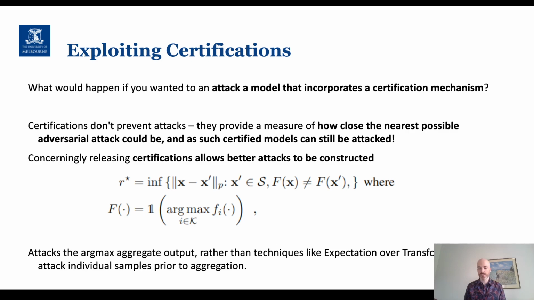Now, to be clear, what we're talking about here is attacks on the aggregated expectations at the output of the model. So this differs from other attack techniques of processes that are similar to randomized smoothing, like expectation over transformation, which attacks individual samples prior to aggregation. We are strictly considering an attacker that has visibility of the aggregated output rather than all the individual draws under noise. And so our attacker only has the ability to influence the original input sample, not any part of the process after the addition of noise.